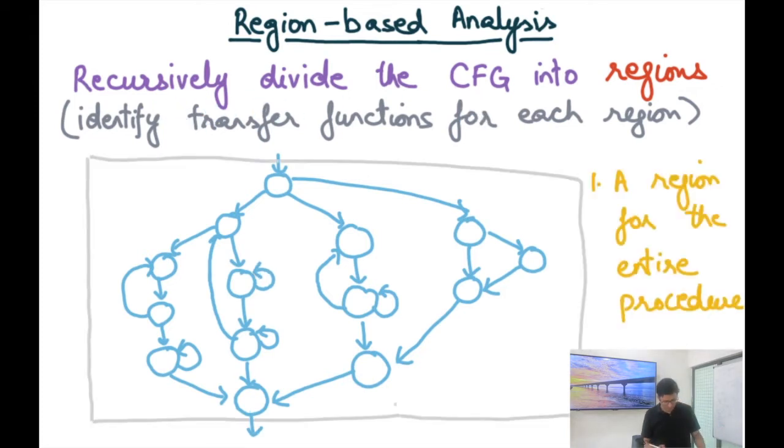So here is an example. So this is an entire control flow graph. It's a pretty complex control flow graph. It is a reducible control flow graph.